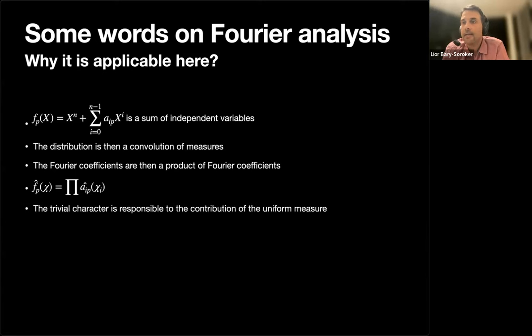The trivial coefficient will be responsible in some sense for the contribution of the uniform measure to our distribution. And we understand everything that happens with this trivial character. It will be just one because everything is probability measures. So the goal is to show that the other coefficients are small.